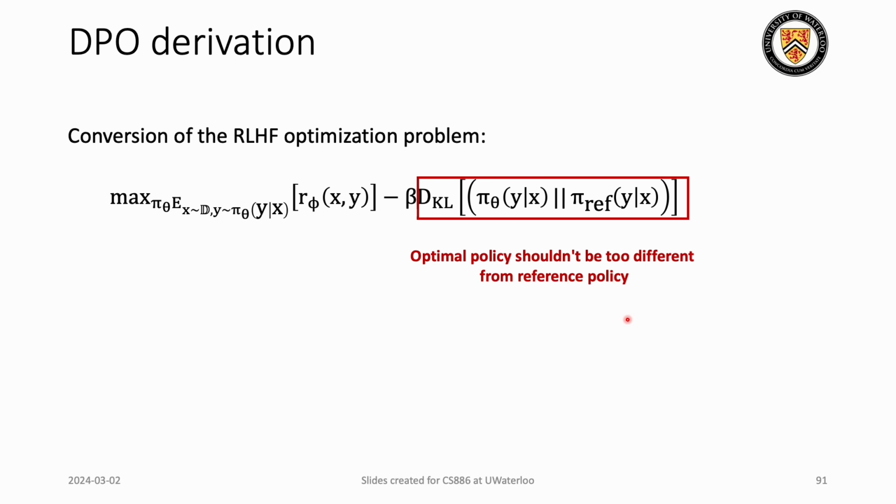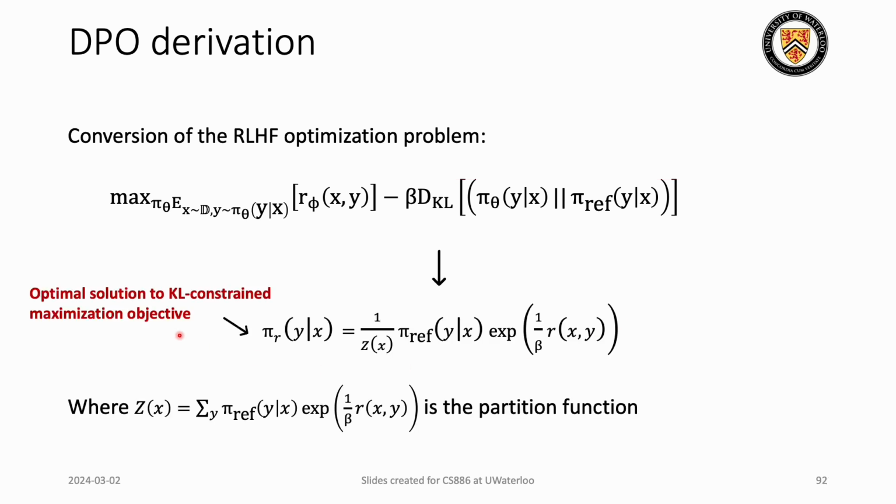So basically, we do not want our policy to deviate too far away from the reference policy, otherwise it will tend to give us some illogical responses. But here we have been using KL divergence for limiting this. Now, the authors came up with this optimal solution, as shown here. That is, we have rewritten the optimal solution in terms of the reference policy, reward function, and a partition function.